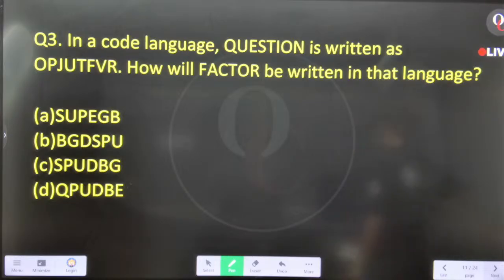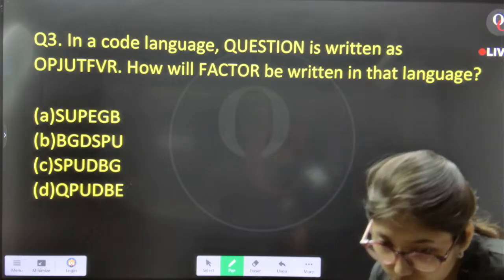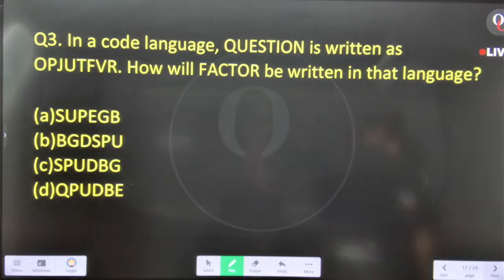What is the answer for question number 3? Nobody is answering. Why? Because I think this question is also easy.